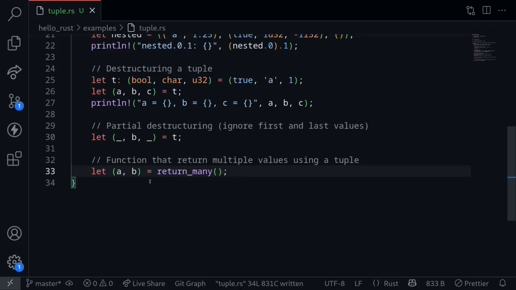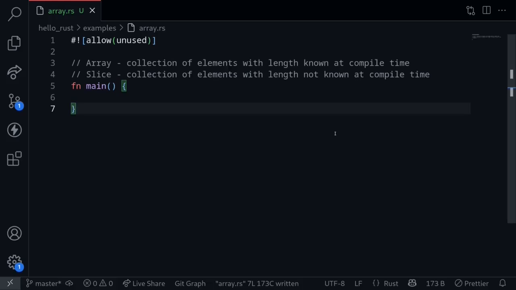Arrays are a collection of elements with length known at compile time. Slices are a collection of elements with length not known at compile time. The reason why the length of a slice is not known at compile time is because you can have code where you take an array and then slice it up inside your program. The length of this resulting slice is not known at compile time. It is only known when the code executes. Therefore, the length of the slice is not known at compile time.